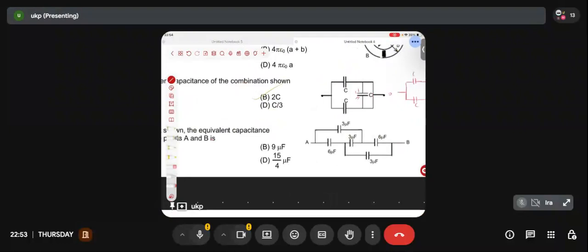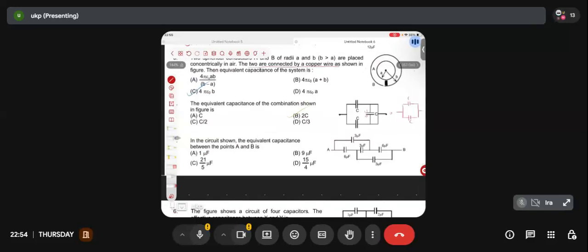Is it a Wheatstone bridge? Anyone? Is it a Wheatstone bridge? I want the answer in yes or no. It's a Wheatstone bridge or it is not a Wheatstone bridge. No, sir. No, sir. But you understand, the problem with you people is that after 1 year of preparation... anyway. Have I asked the question if it's a balanced Wheatstone bridge, or have I just asked the question if it's a Wheatstone bridge? What is the question I asked? The question I asked was if it's a Wheatstone bridge or not.